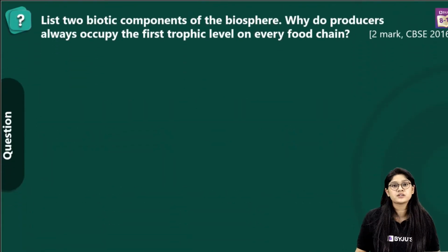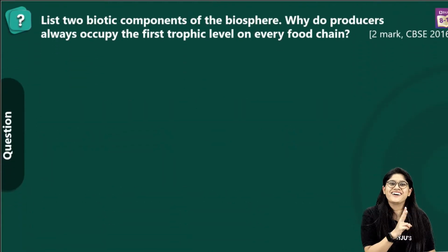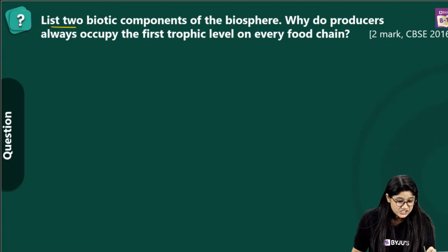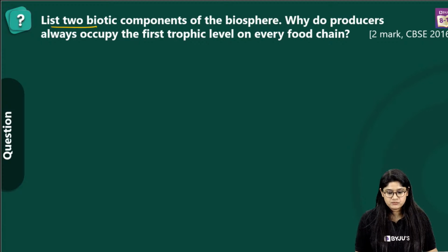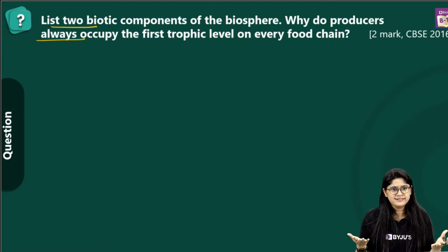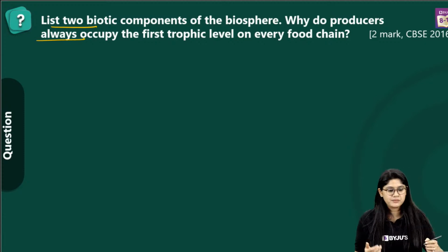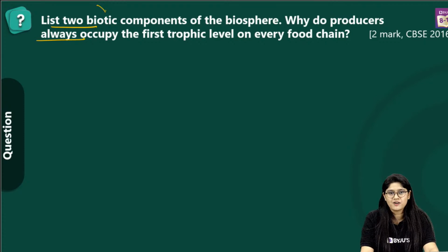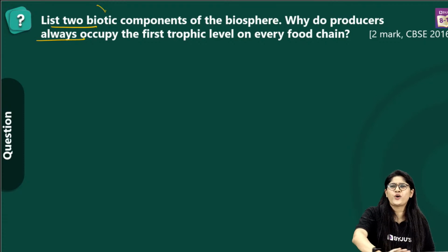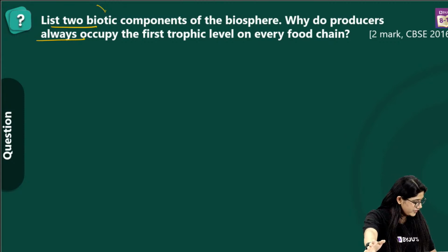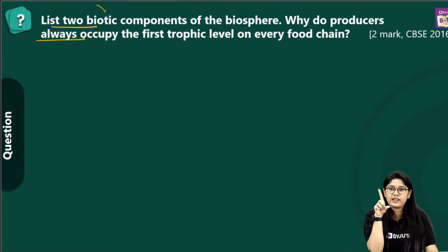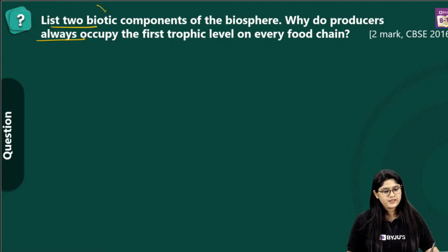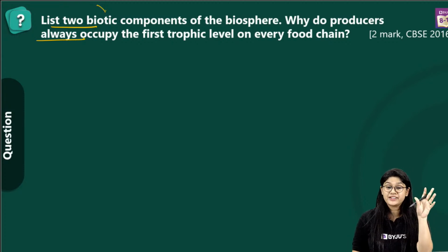Moving to the next important, very interesting question of 2 marks, right? List 2 biotic components of the biosphere. Why do producers always occupy the first trophic level in the food chain? Easy, right? So, can you tell me, name 2 biotic components, everyone? Super easy question. What are biotic components? Can I give you a hint, or you can answer by yourself? We have to list biotic components.